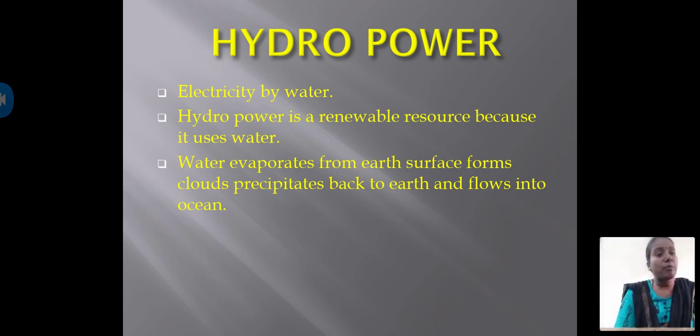Water evaporates from Earth's surface, forms clouds, precipitates back to Earth and flows into the ocean.